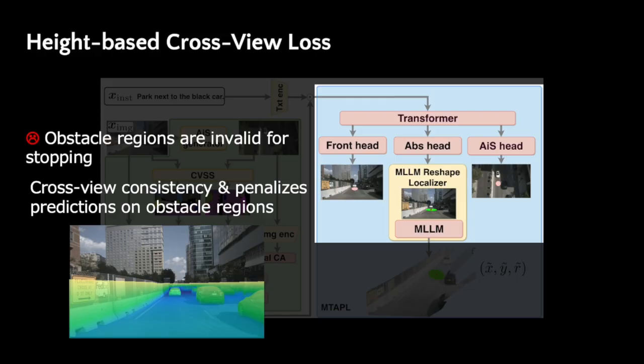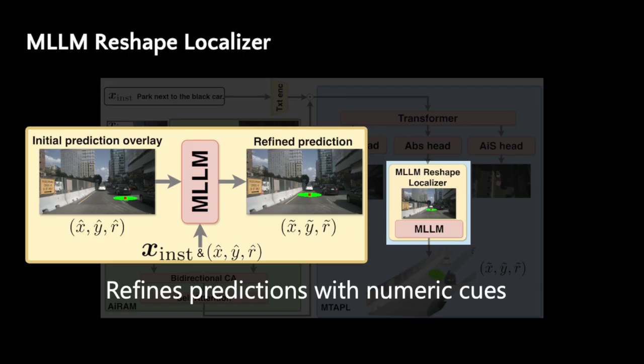It supervises the absolute and AIS view predictions and penalizes target regions that overlap with obstacle masks, encouraging physically valid predictions in navigable areas. The MLLM Reshape Localizer receives this visual prompt together with the numerical prediction, evaluates whether it is physically and contextually plausible, and corrects implausible outputs.